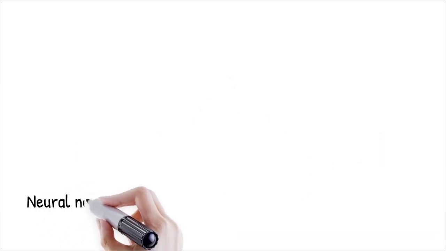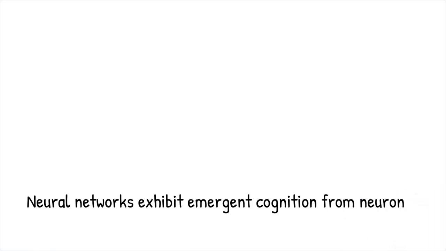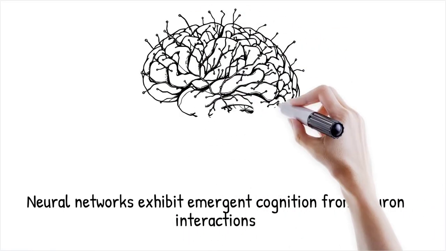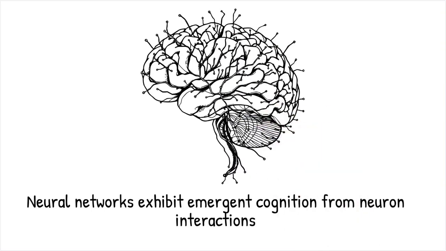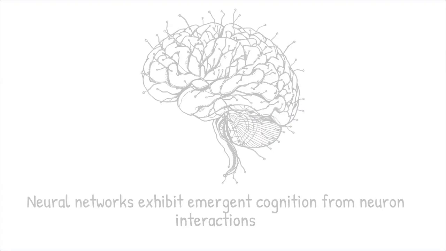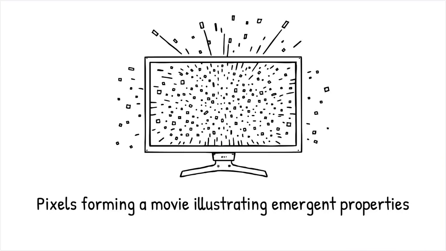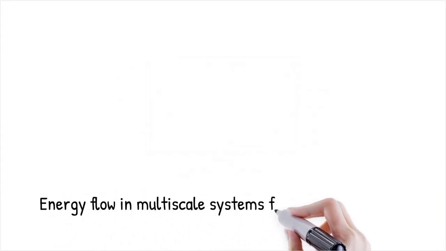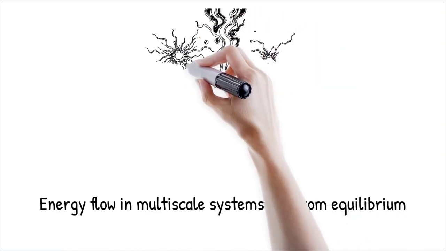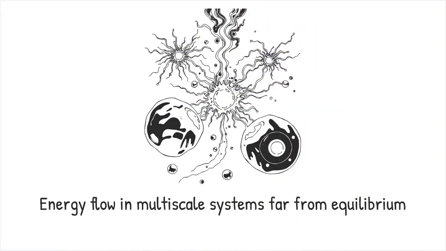Neural networks in the brain exhibit macroscopic rhythms, like alpha waves arising from millions of neurons interacting at the microscale, with emergent cognition that cannot be fully reduced to individual neuron behavior. It's like watching pixels on a screen forming a movie. You cannot predict the plot by examining a single pixel, but only by seeing the image in motion across the entire screen.